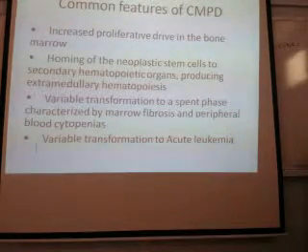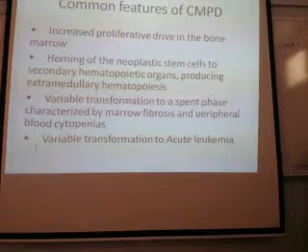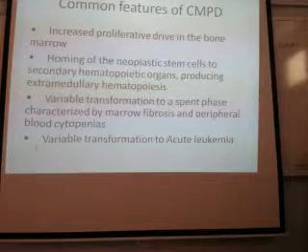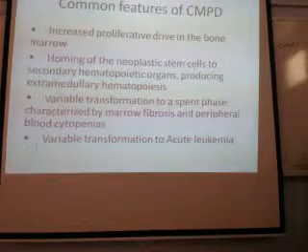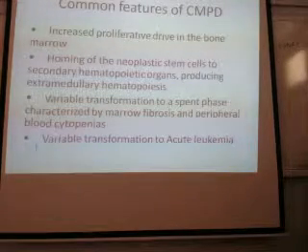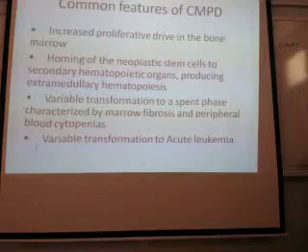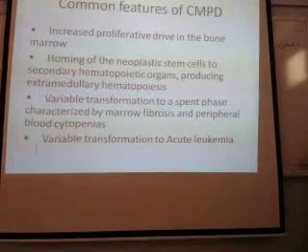When they enter the spleen or liver, there also they start proliferating. So the normal site of proliferation is bone marrow, but in this condition they are proliferating in spleen and liver also. That's why it is called extramedullary hematopoiesis. This is one more feature.